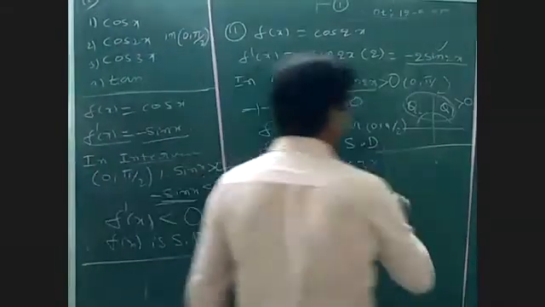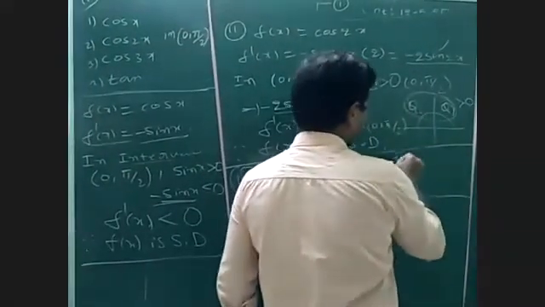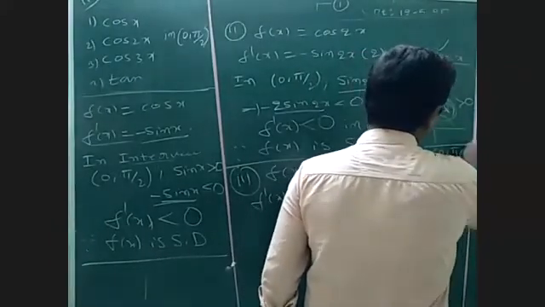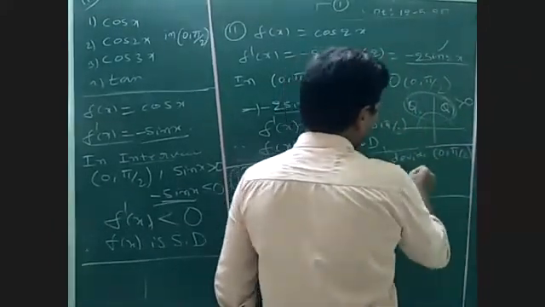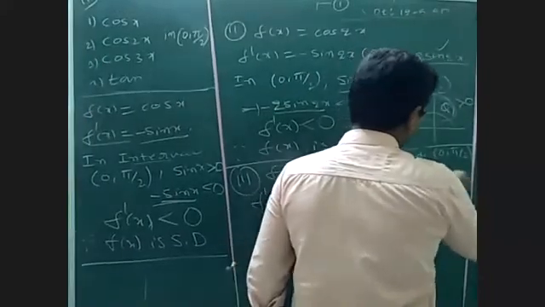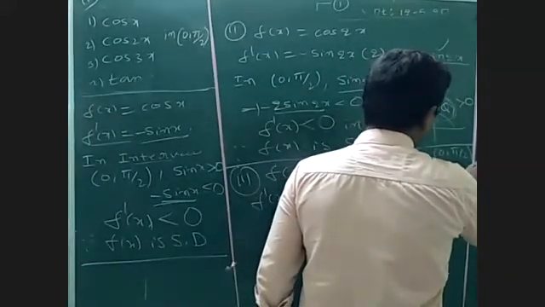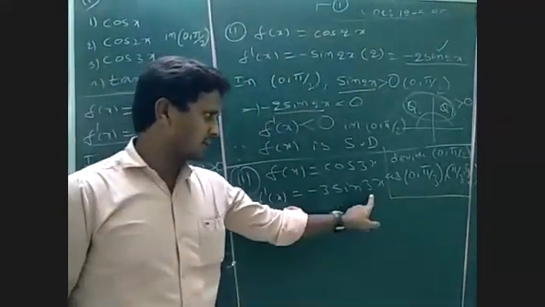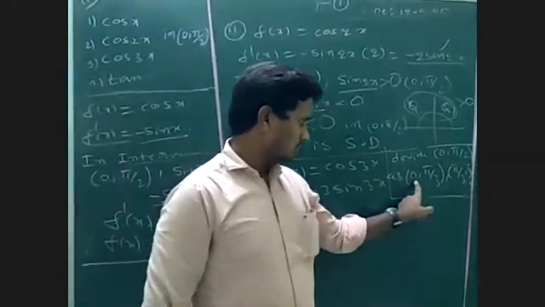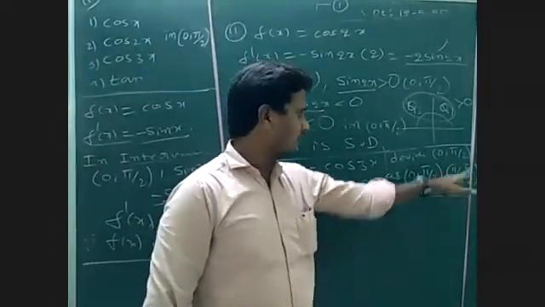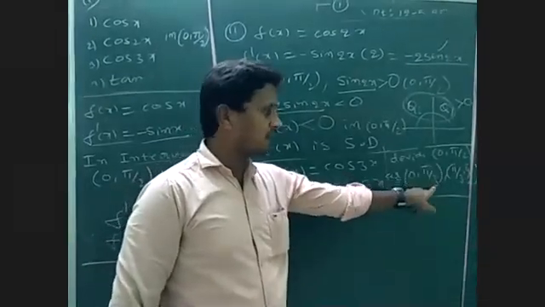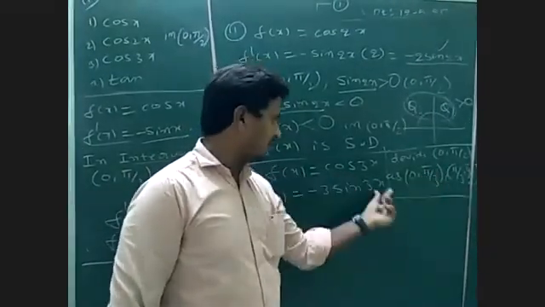So first, we need to divide the given interval. Divide 0 to pi by 2 as 0 to pi by 3 and pi by 3 to pi by 2. We can divide it into two subintervals because 3x will be there. If it is 4x, we divide into 0 to pi by 4 and pi by 4 to pi by 3. If it is 5x, then 0 to pi by 5, like that, based on this extent.